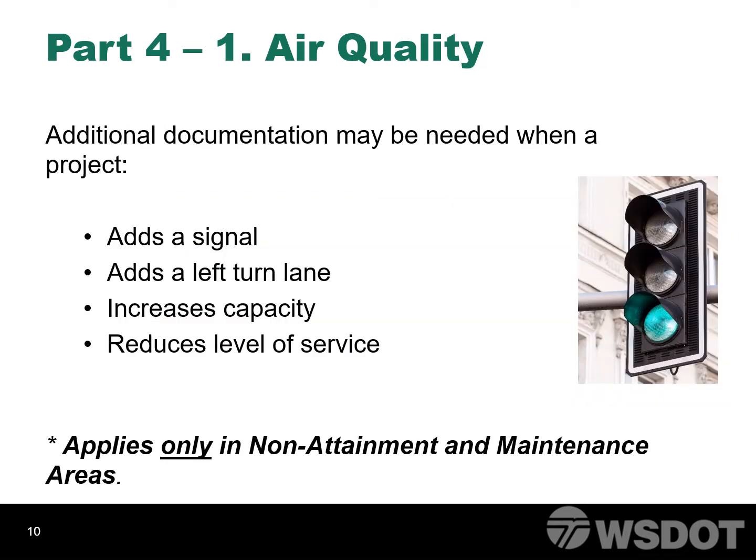If the project is within an air quality area and is not exempt, additional documentation may be needed. For example, projects that add a signal, left turn lane, increase capacity, or reduce the level of service will need to provide more documentation. This documentation may include a hotspot analysis. Get in touch with the local program's environmental contact if your project falls into this category. They can help you determine what will be needed.